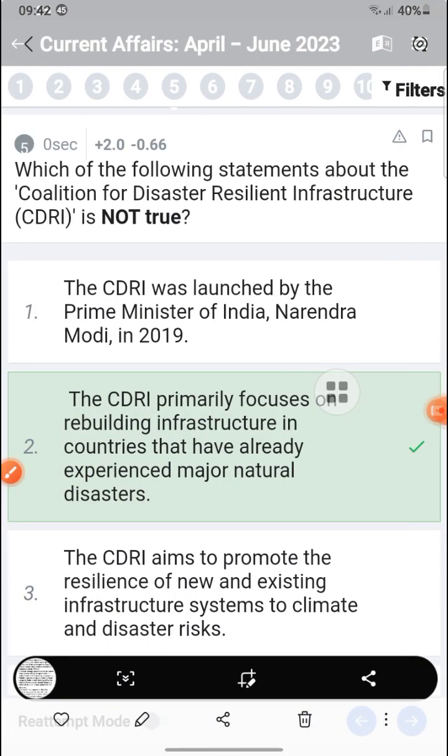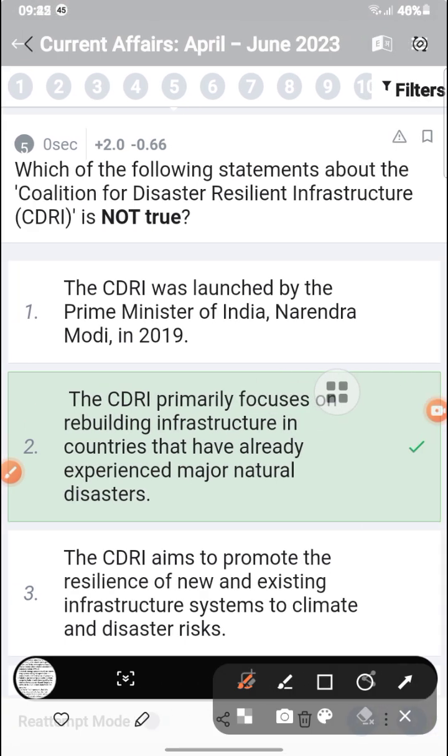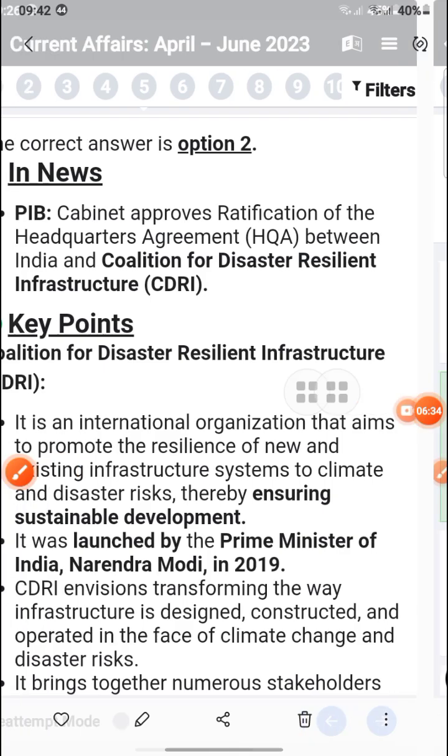Now, which of the following is true about the Coalition for Disaster Resilient Infrastructure? It is primarily focused on rebuilding infrastructure in countries that have already experienced major natural disasters. That is not true. It is not primarily focused on rebuilding infrastructure in countries that already experienced major natural disasters. Okay, so why is that?